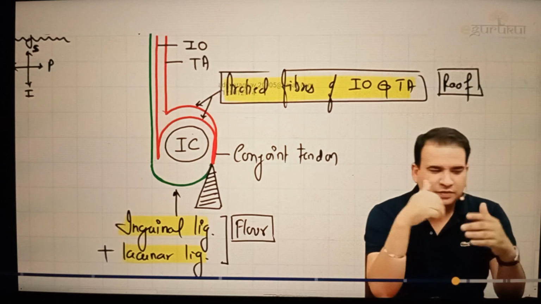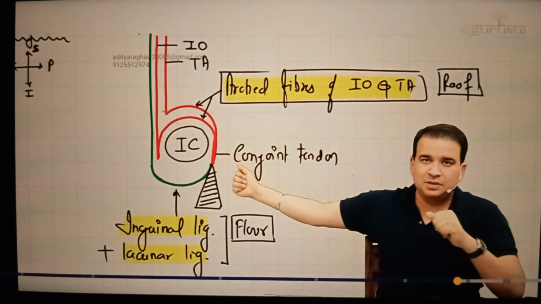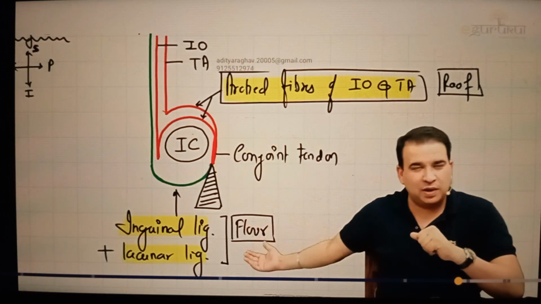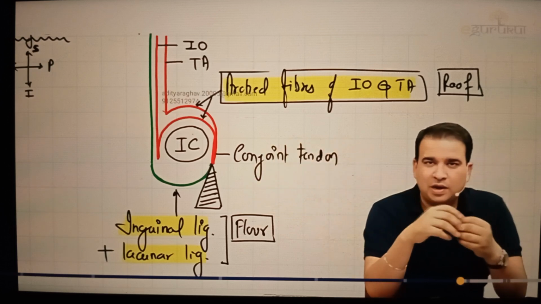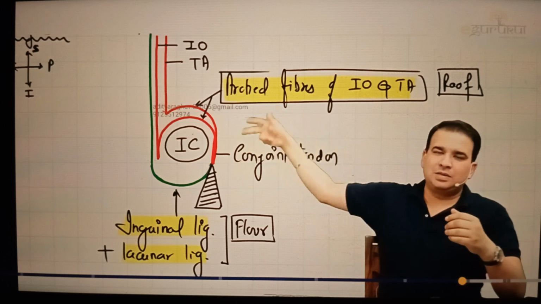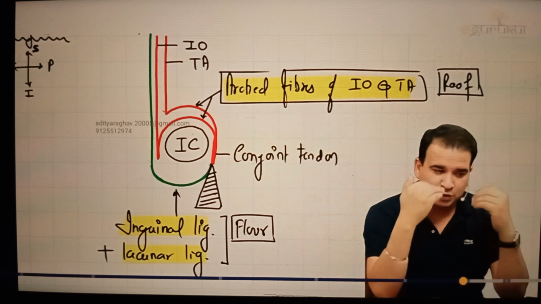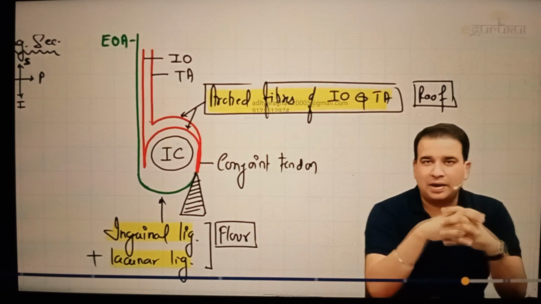That is about the detailed boundaries of the inguinal canal. If I may repeat quickly for you, we said anterior wall is by external oblique aponeurosis and the internal oblique, which you can see in this picture. Floor is by the inguinal ligament, and one of the modifications of inguinal ligament, that is lacunar. Posterior wall is by conjoint tendon, and what else you will see? There will be reflected part of inguinal ligament, and even fascia transversalis is also contributing to posterior wall. And roof, clearly, it is by the arched fibers of the internal oblique and transverse abdominis, which are actually going posterior to form the conjoint tendon itself. So guys, this is about the walls of the inguinal canal.